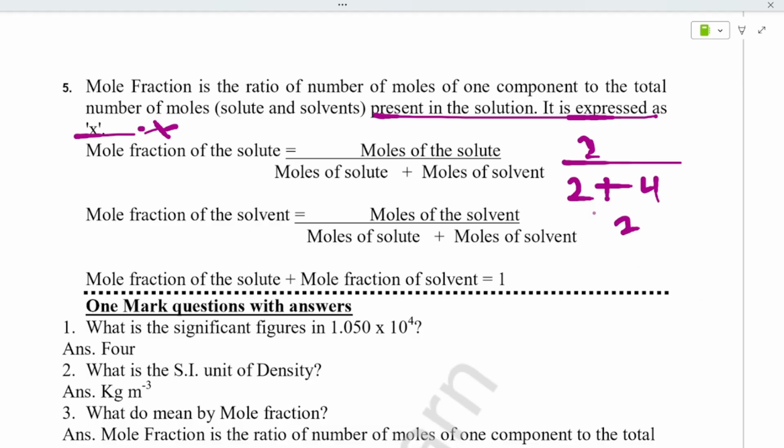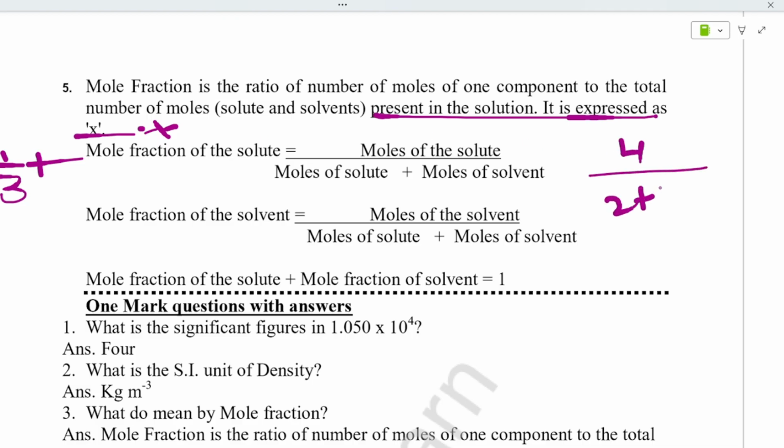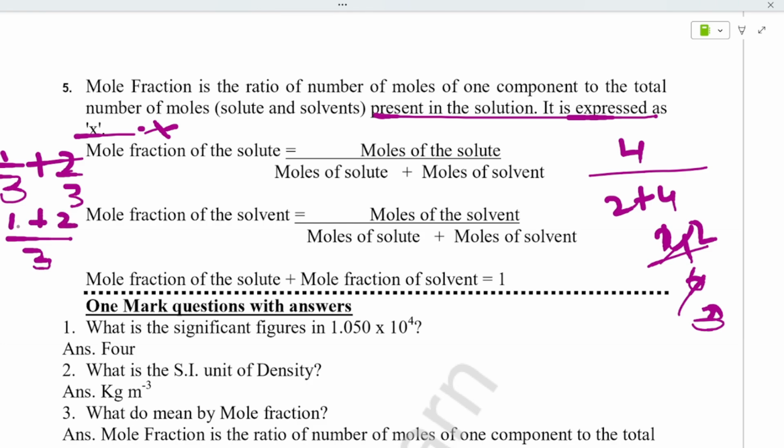So 1 by 3 is found for the solute, remember. For the solvent, you take 4 divided by 2 plus 4, that is 4 divided by 6, which is 2 by 3. Here the LCM is 3, so 1 plus 2 is 3 by 3, that means it is 1. This is the verification of this step, which I showed by taking a numerical. Mole fraction of solute plus mole fraction of solvent equals 1.